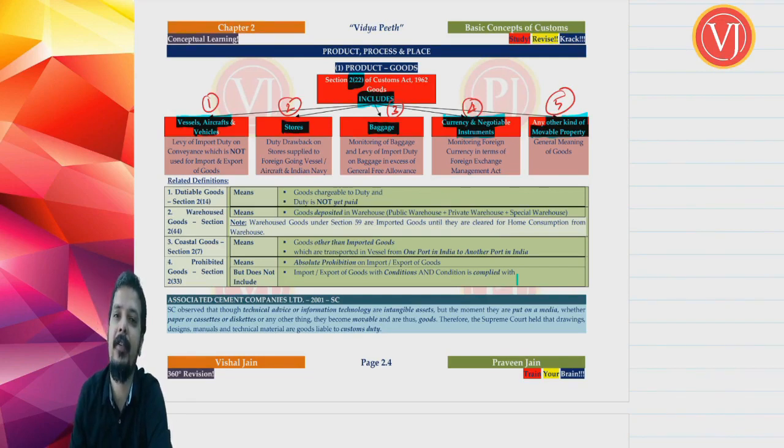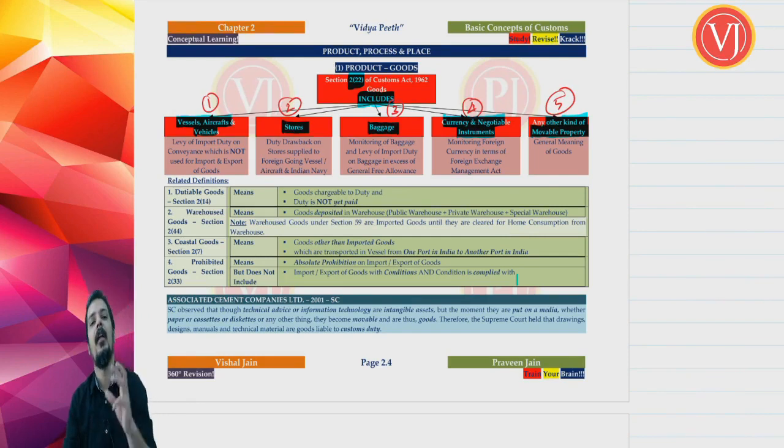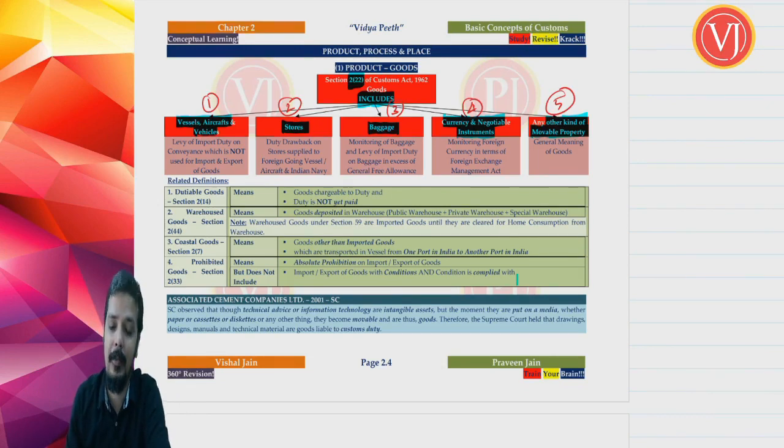So there are first specific definitions in terms of your vessel, aircraft and vehicle. Goods starts with vessel, aircraft and vehicle. Goods includes vessel, aircraft, vehicle. Then they talk about stores. Then they talk about baggage. Then they talk about your currency and negotiable instrument. And finally they talk about any other movable property. General definition is any other kind of movable property.